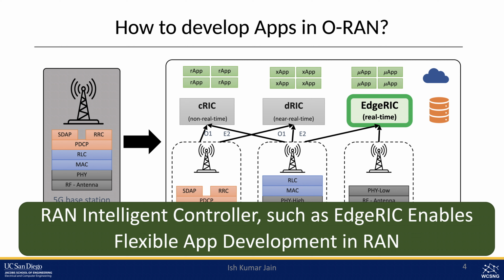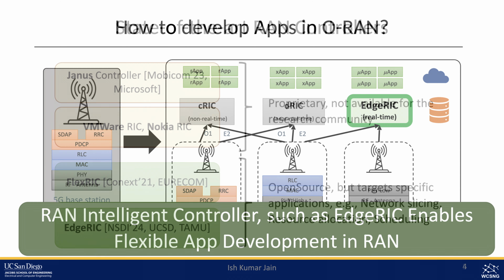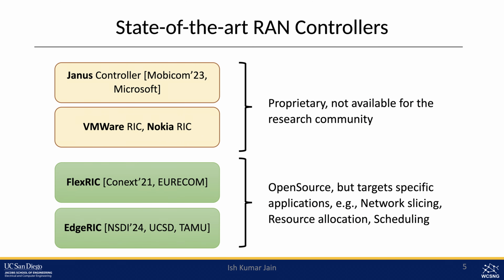So, looking into all the state-of-the-art controllers that are out there, when we started this work, most of these controllers are either proprietary, which are not accessible to the research community like us, or controllers that are more real-time and more open source are mostly towards developing applications at higher layers. We have seen a lot of talks here as well on network slicing, resource allocation, and we just have seen scheduling. So, we went ahead with our xRIG platform, and we asked the question, can we extend it to build more physical layer applications, particularly for MIMO and millimeter wave?